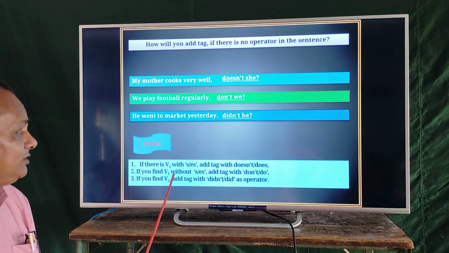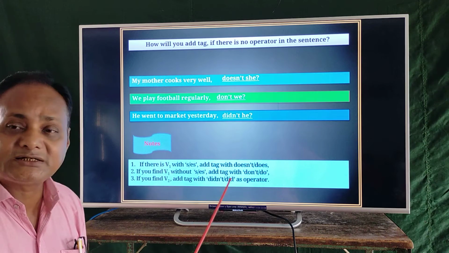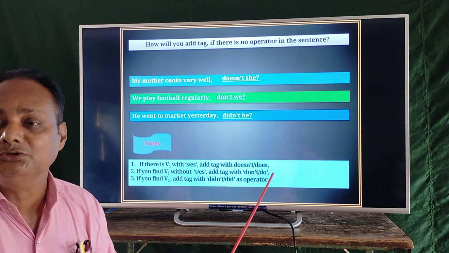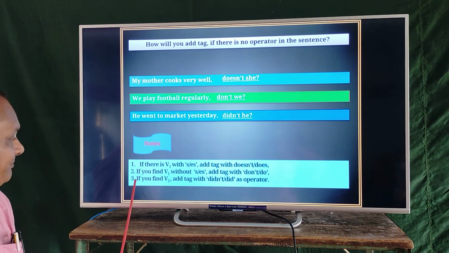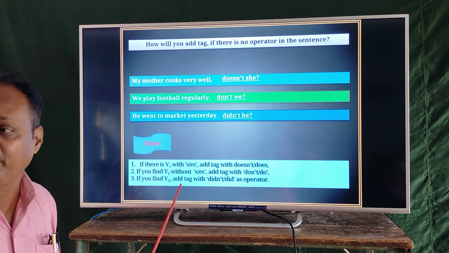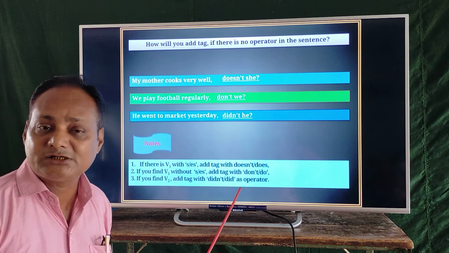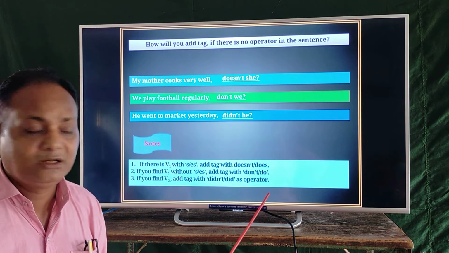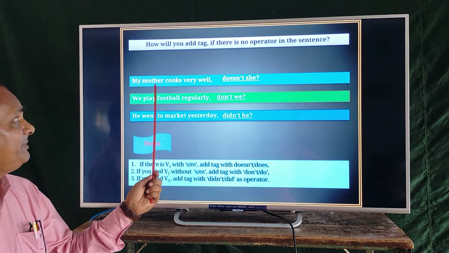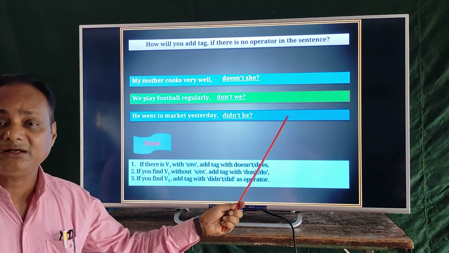If you find V1 without s or es, add a tag with only don't or do. If you find V2, meaning the past form of the verb, add a tag with didn't or did. When the sentence is present affirmative, you have to make the tag negative.